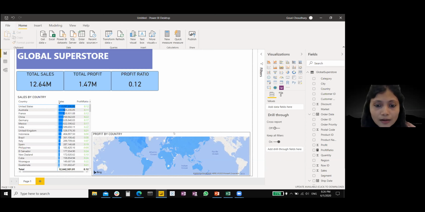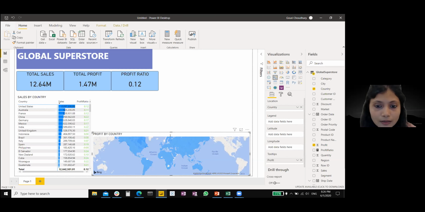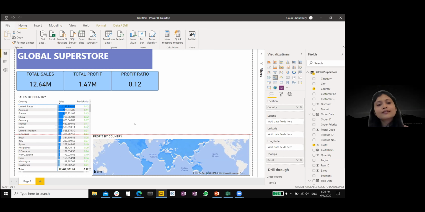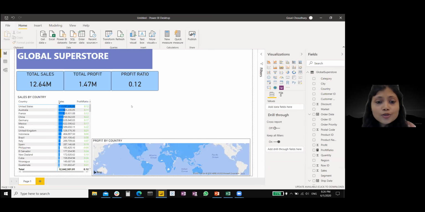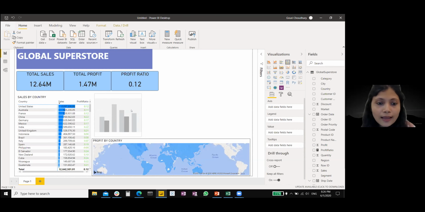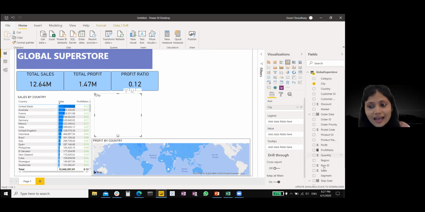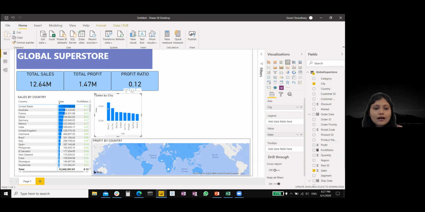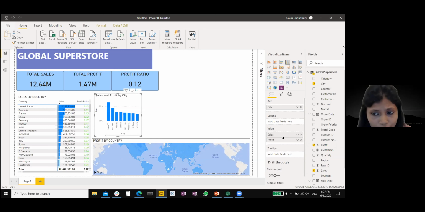Now next we can create the top cities. So I want to see the top cities by sales. So let's create this column chart, and we are going to select city in the axis, and then add the sales to the values, which will give sales by city. We can also add another measure to this, which is profit, and then we can see a sales to profit side-by-side chart.